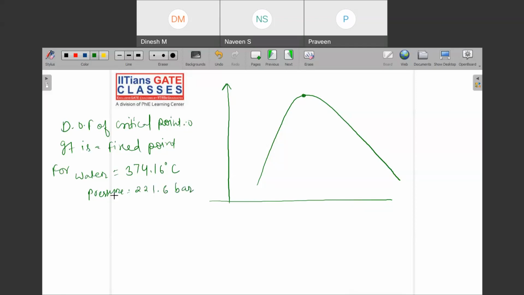This we should keep in mind. For water, the critical temperature is 374.16 degrees Celsius and the pressure is 221.6 bar. So this point will always be fixed. Okay.